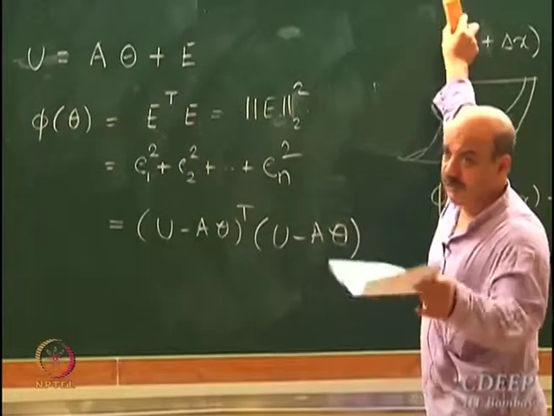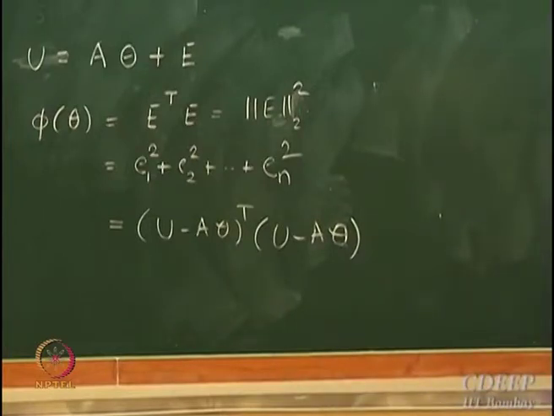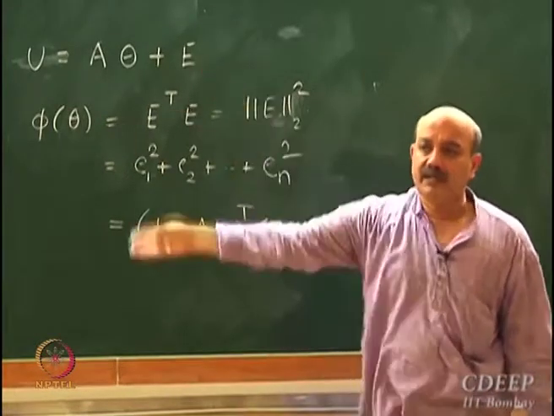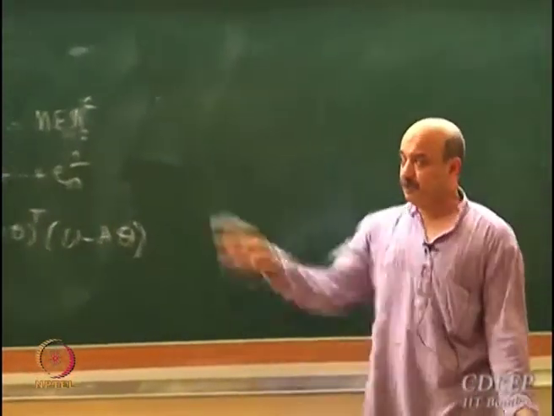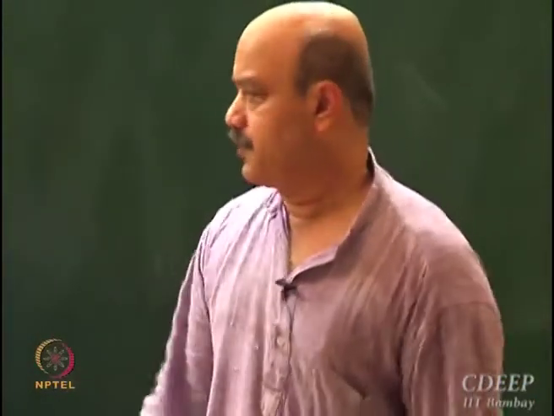Well, an objective function need not always be positive, but in this case, it turns out to be strictly positive. The smallest value E transpose E can take is 0. That means all the errors are 0. Whether that is possible for this particular problem or not is a different story, but the smallest value it can take is 0 in this case.